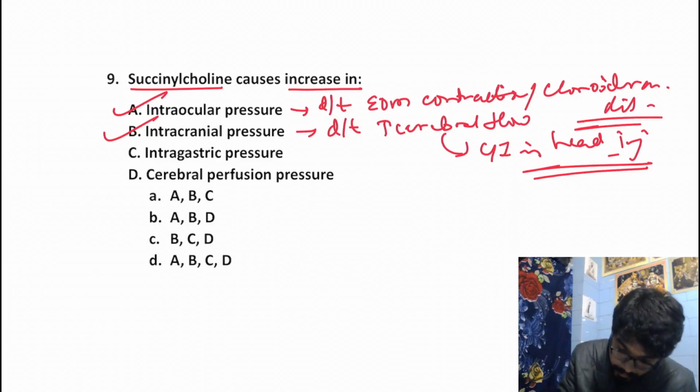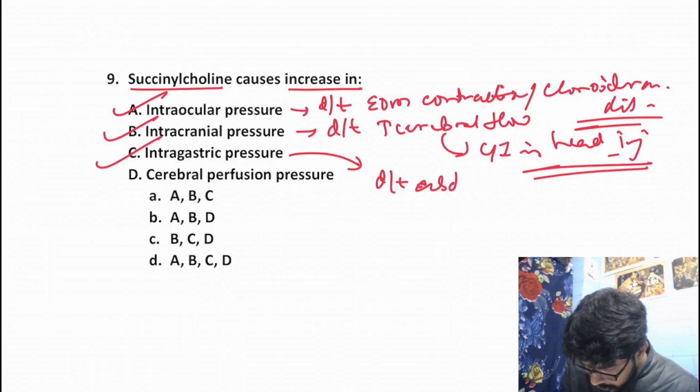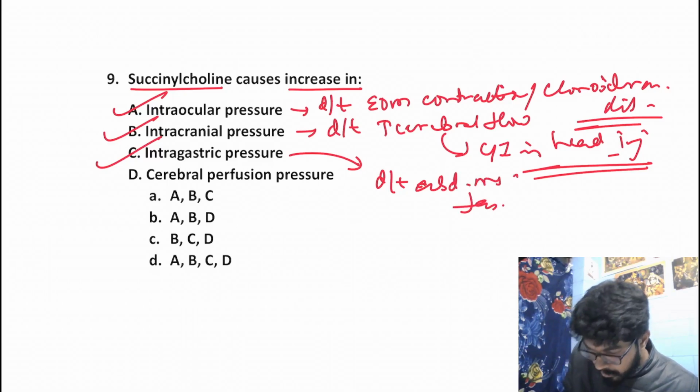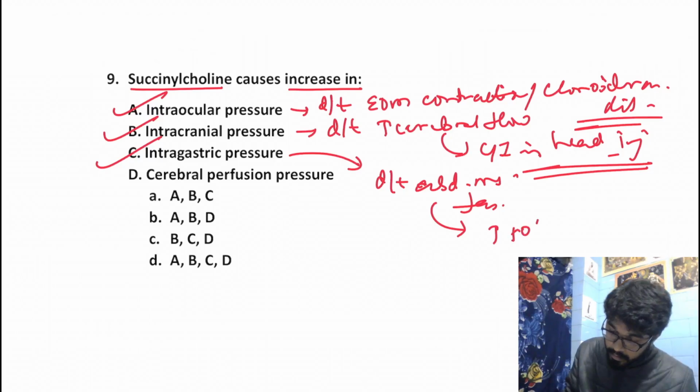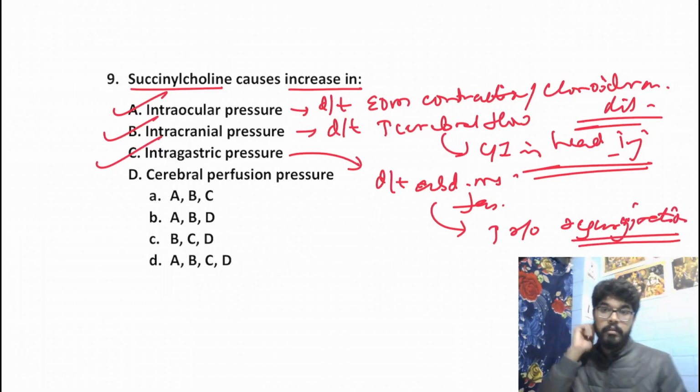Intragastric pressure, yes, it does increase intragastric pressure. This is due to abdominal muscle fasciculation, and this increases the risk of regurgitation.